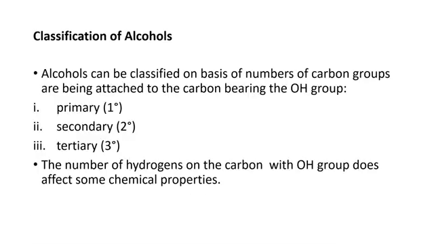Here is the classification of alcohol. Alcohol classification is based on the number of carbon groups attached to the carbon containing the hydroxyl group. The first type, which you can see on your slide, is primary. It means it is bonded to only one carbon group. The second one is secondary, which is an alcohol bonded to two carbon groups. Thirdly, we have tertiary. It means the carbon bearing the hydroxyl is further connected to three carbon groups.